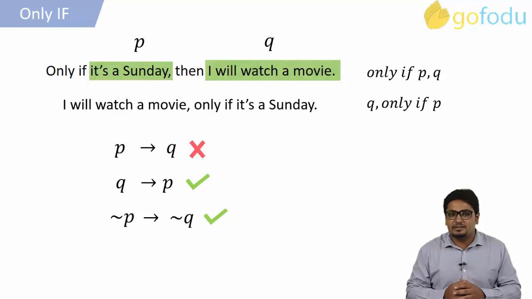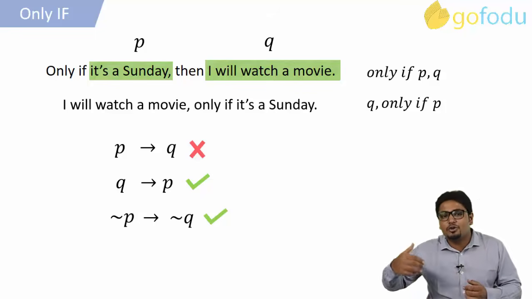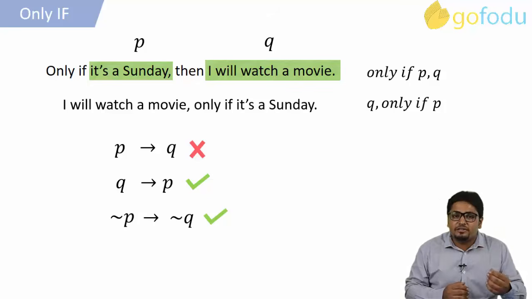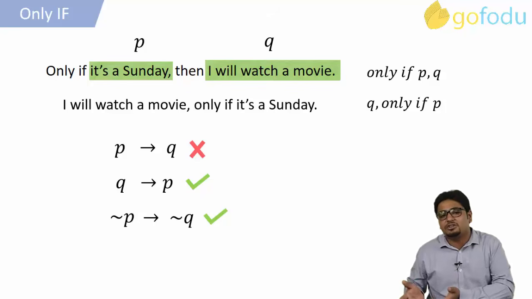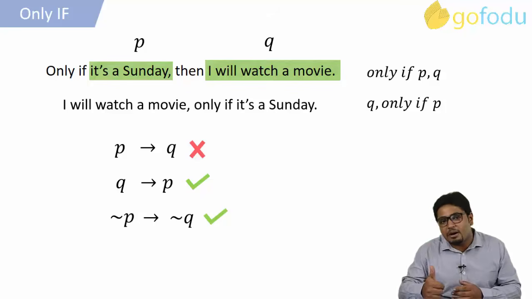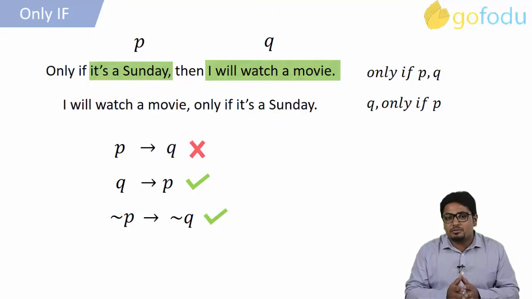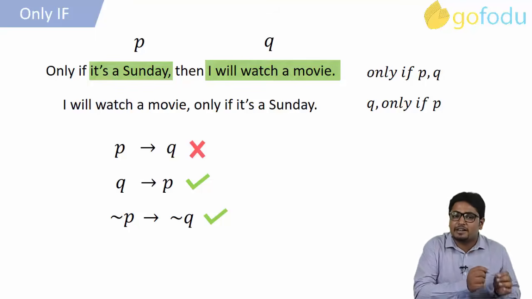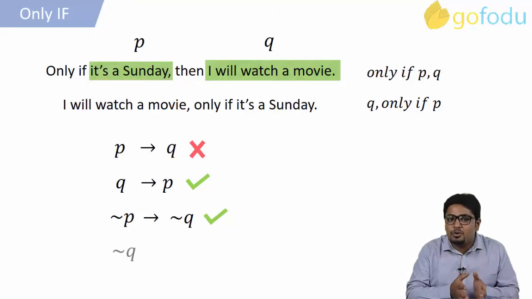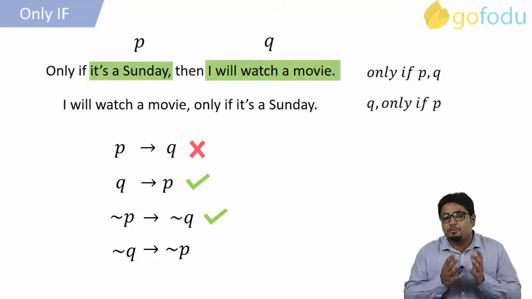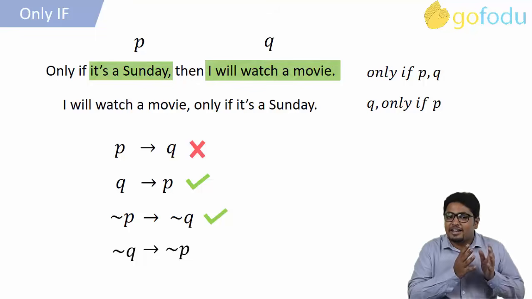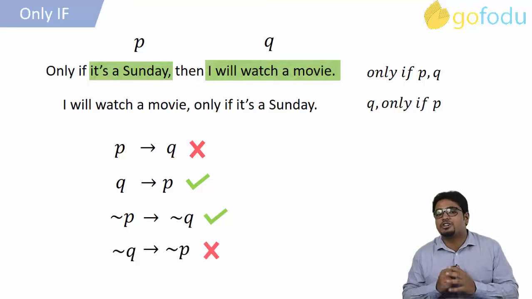Let's take the last case. I am not watching a movie. Can we conclude that it's a Sunday or not? Let's go back to the first case that we took. It was given that it's a Sunday, but we were not able to conclude whether I was watching the movie or not, because I could do 17 other things on Sunday instead of watching a movie. Same applies for this case. If I am not watching a movie, then we cannot say whether it's a Sunday or not. If Q is given as a false statement, then we cannot say anything about P. It may or may not be correct. Negation Q does not imply negation P.